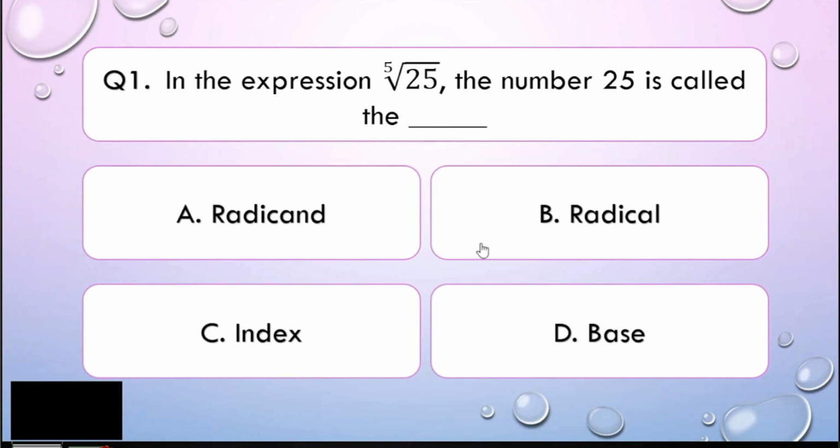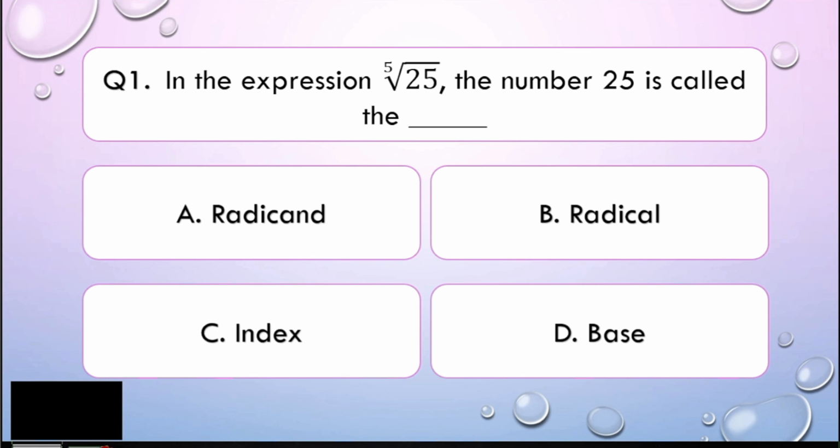Question number 1. In the expression fifth root of 25, the number 25 is called the blank. Is it A, radicand, B, radical, C, index, or D, base? I'll give you 5 seconds to think about your answer. For our first question, this is very easy because in a given radical expression, the number or the expression inside the radical sign is known as, very good, letter A, the radicand.